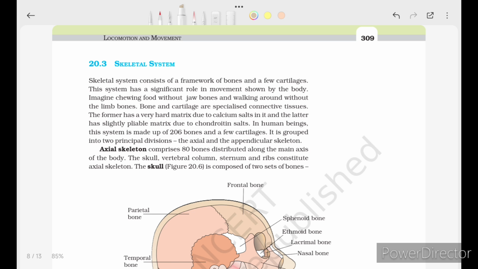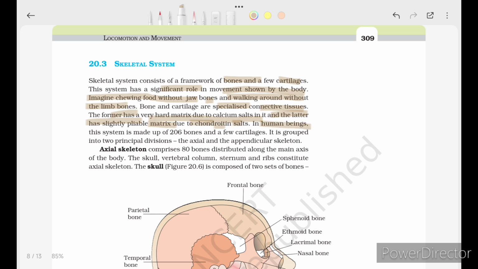Now, the skeletal system. The skeletal system consists of a framework of bones and a few cartilages. This system has a significant role in the movement shown by the body. Imagine chewing food without jaw bones, and walking around without the limb bones. Bone and cartilage are specialized connective tissues. The former has a very hard matrix due to calcium salts, and the latter has a slightly pliable matrix due to chondroitin salts.